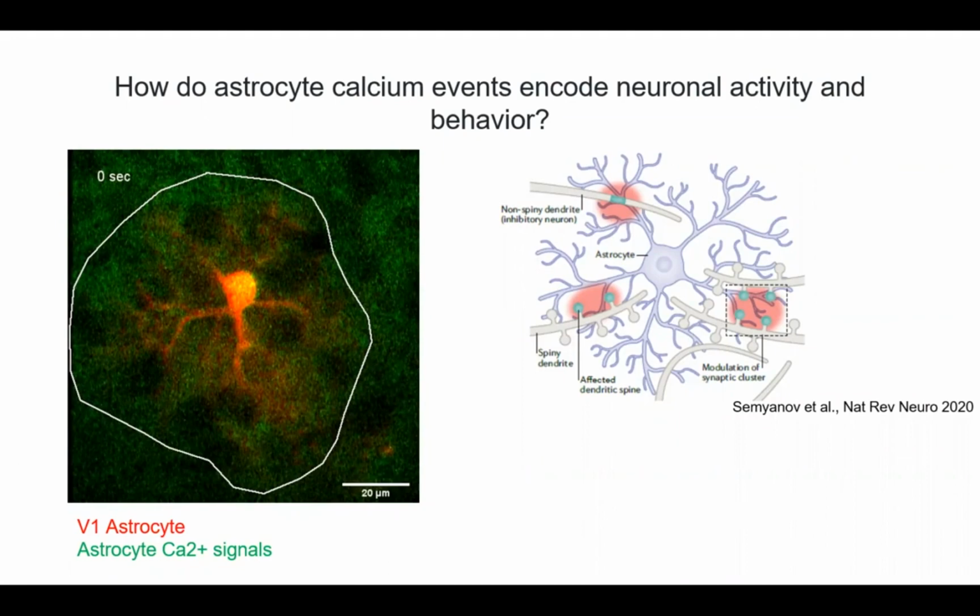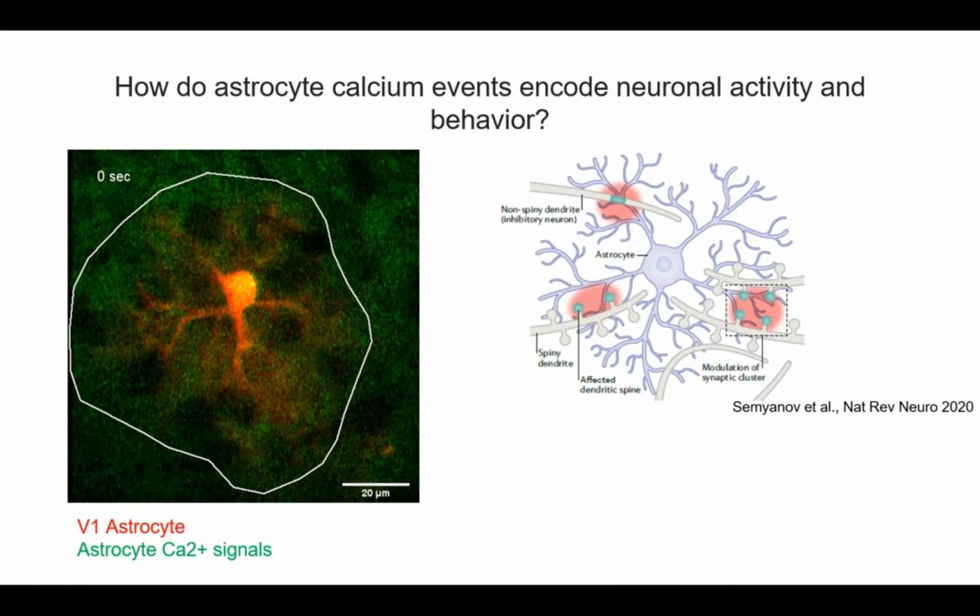And we've now just come to appreciate their role not just as support cells to neurons, but also as having a more active role in neurotransmission and synaptic function. Astrocytes are not electrically excitable and don't spike like neurons do. Instead, their activity is read out in calcium signals in various subcellular compartments, from their soma to their primary branches